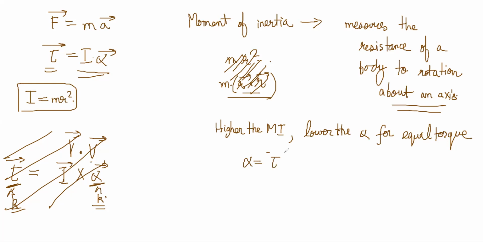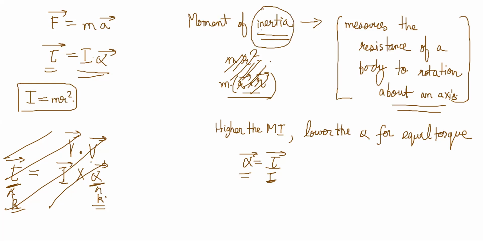Alpha is equal to torque by I. So if I is high, then angular acceleration is low, right? Basically, that is why the word inertia is there in that. Just like mass acts like a form of inertia, mass doesn't allow it to quickly accelerate. The higher the mass, the slower the acceleration of a body, for the same amount of force, correct?